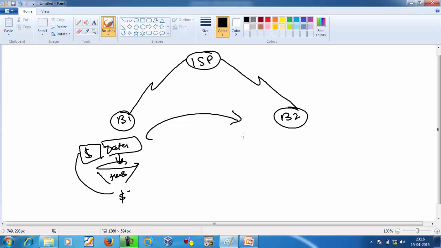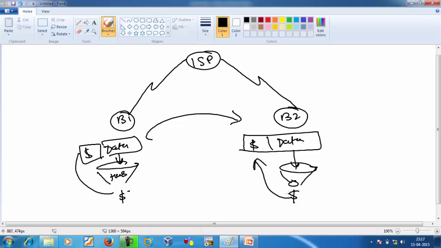When the other device receives it, it will separate both things: first the data, and then the hash value. It will use the same hash algorithm, put the data in, and get a hash product. If the hashes are the same, it means there is no alteration of the data and I will accept it. If the hash doesn't match, it means data has been altered and I will not accept it. So here we have hash algorithms: first one is MD5 and second one is SHA.